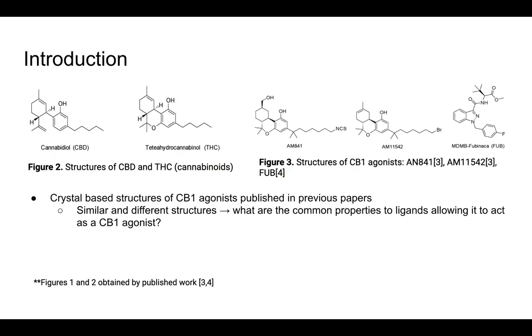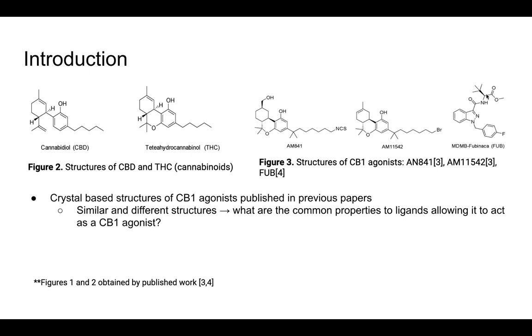Figure 2 shows the structures of CBD and THC, which are the most common endocannabinoids in cannabis. Figure 3 shows structures of CB1 agonists that were published. I used these in this project as a template to develop my pharmacophore. Although only 2D structures are shown here, I can hypothesize that all the compounds can have both hydrophilic and hydrophobic interactions, because the compounds have oxygen and/or nitrogen. The bottom oxygen atoms in the first two compounds in Figure 3 can theoretically be hydrogen bonding acceptors, and the hydroxyl groups can be hydrogen bond donors. The amide groups in the third compound can generate hydrogen bonding as well.